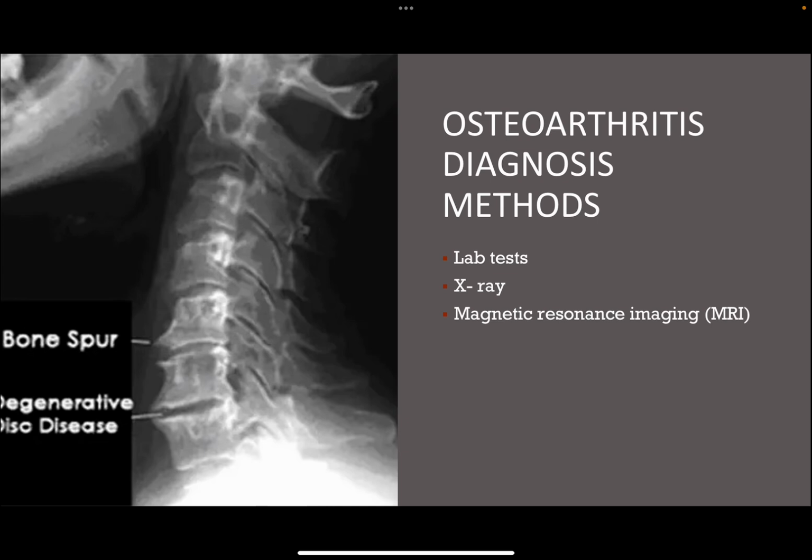Although there is no blood test for osteoarthritis, blood tests can rule out rheumatoid arthritis. Joint fluid analysis is when a needle is used to draw fluid from the affected joint. It is tested for inflammation to rule out other causes of pain in the joint. X-rays are used, and X-rays can show cartilage loss as shown by the in-between spaces of the bone and can show bone spurs. MRIs are also used because they produce a detailed image of both tissue and bone as well as cartilage and can also provide better understanding of an affected joint.